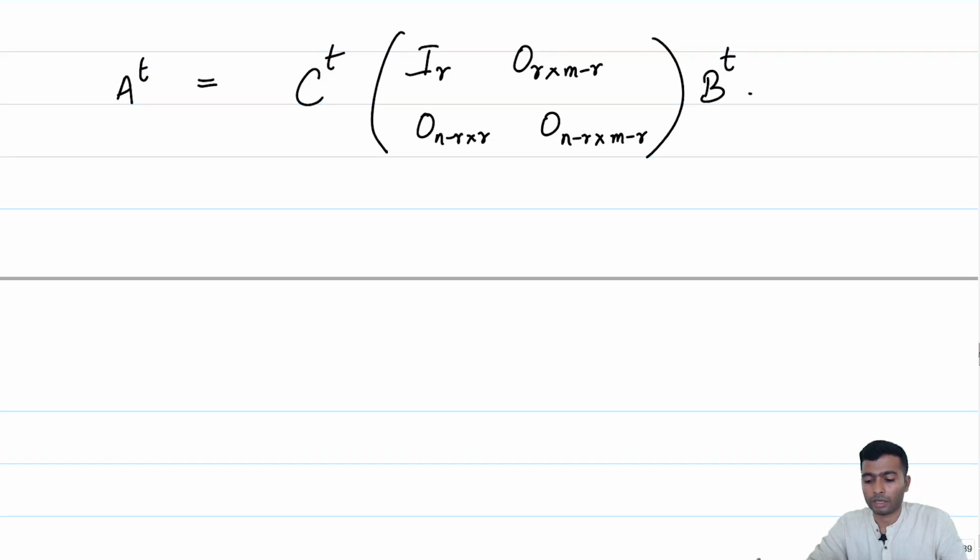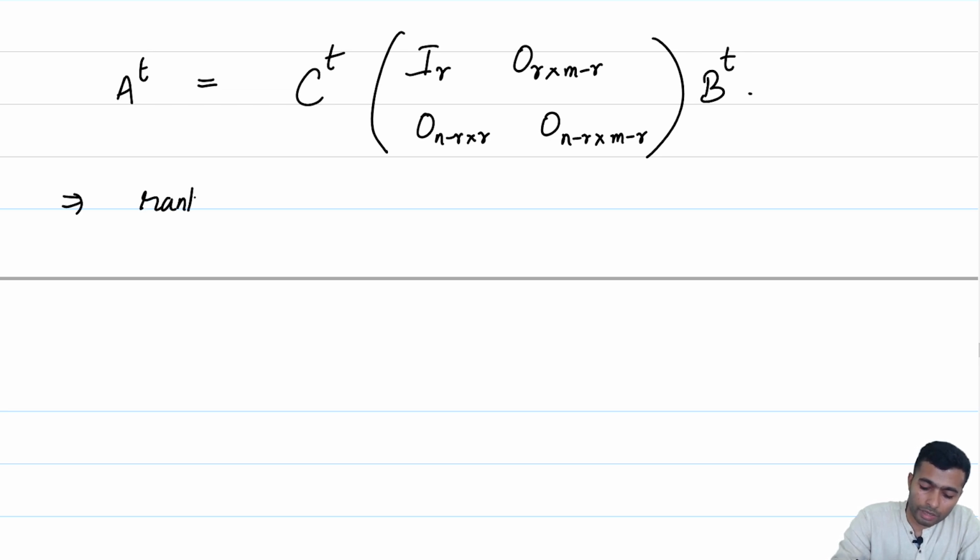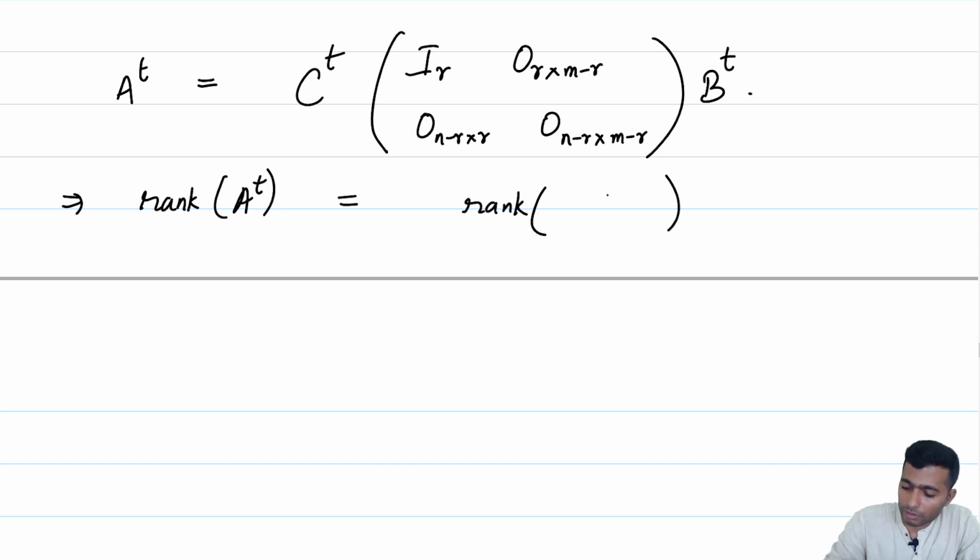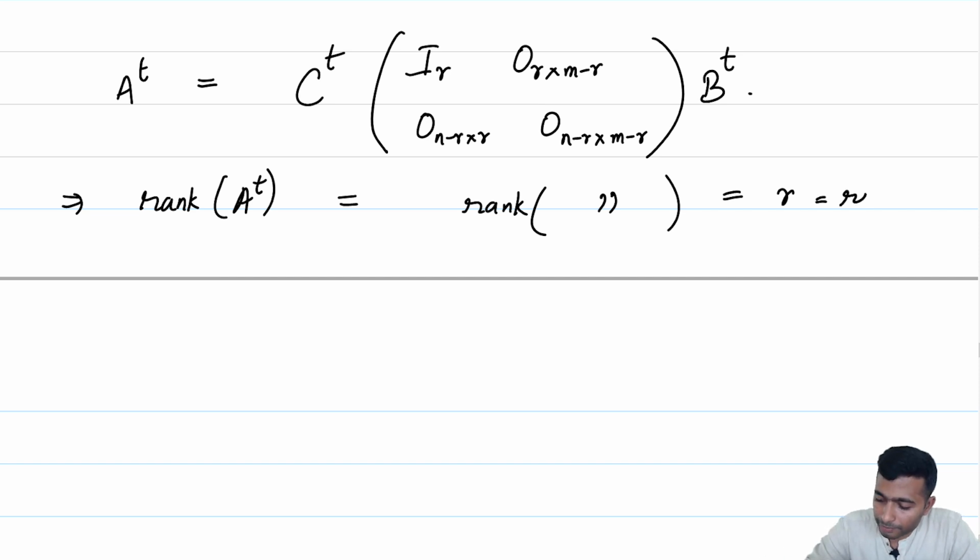But then if B and C are invertible, so are B transpose and C transpose, and if you multiply by invertible matrices, the rank will not change. So, the rank of A transpose is equal to the rank of this particular matrix, which is precisely equal to R, the number of non-zero rows, which is equal to the rank of A.